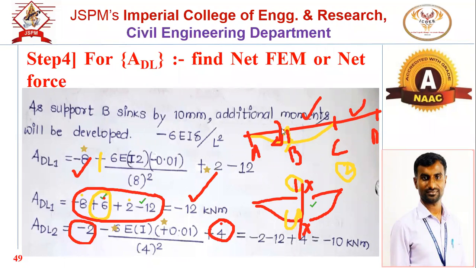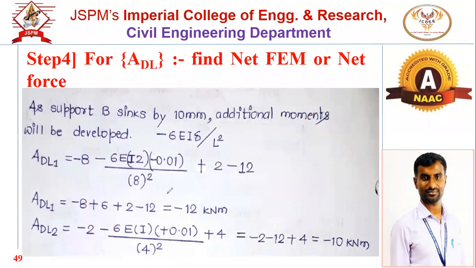त्यामुळे सी नोडला तीनच मुवमेंट असणार. First, movement due to the fixed end movement of UDL, central point load and sinking. So that's why three values. If you add three values, the answer will be minus 10. And for ADL1, it will be minus 12. For ADL2, it will be minus 10. समजतंय का बघा.